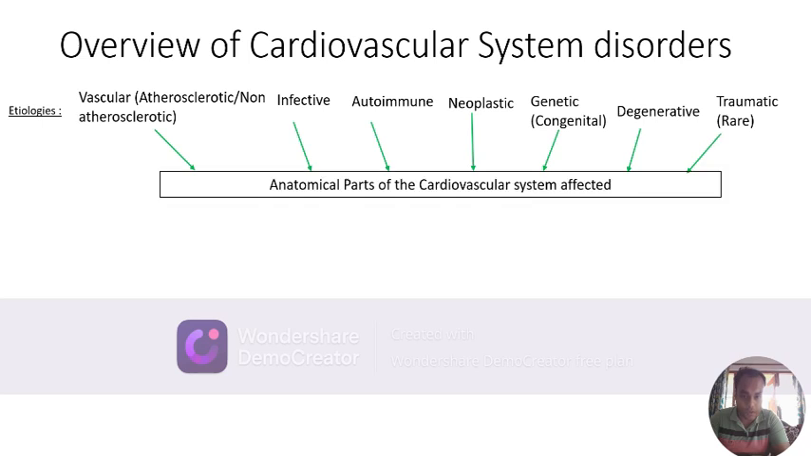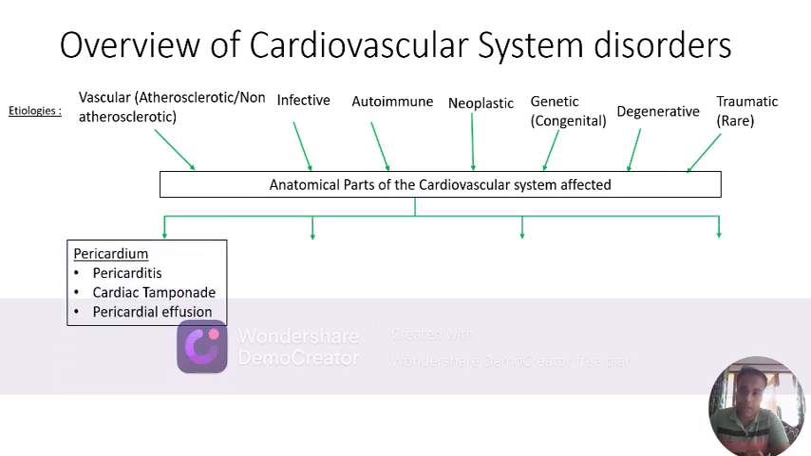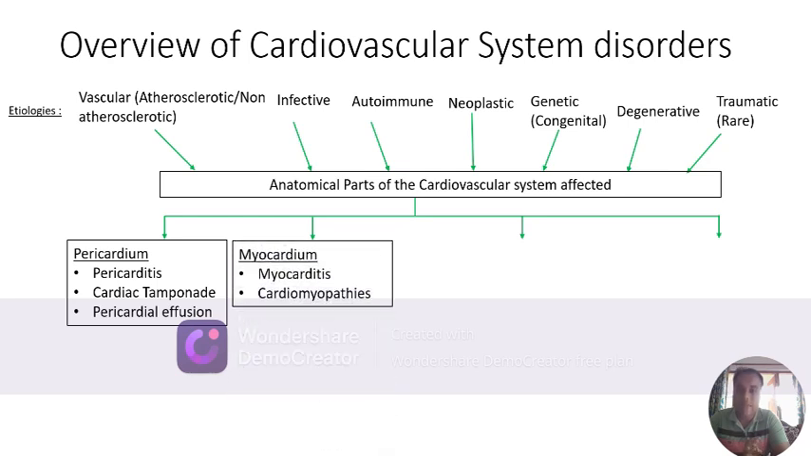Traumatic is also a very rare cause. Now, depending on which anatomical part of the cardiovascular system is affected, the disorders of cardiovascular system can be classified under the following headings. If the pericardium of the heart gets affected, then it manifests as pericarditis, cardiac tamponade, which is an acute emergency presentation, or a pericardial effusion, which is a chronic presentation.